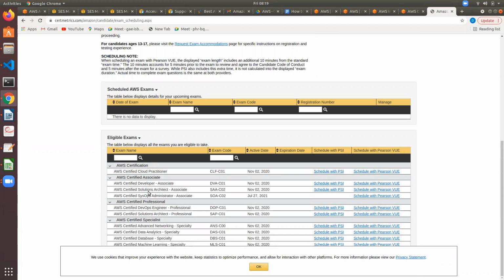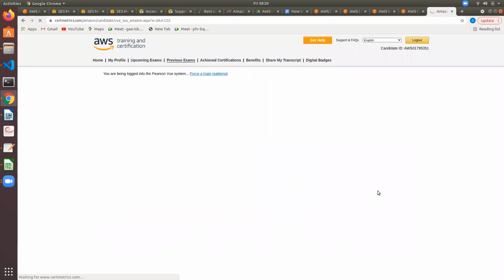AWS Certified Solutions Architect Associate. On November 2, the slot is available, and there are no slots before that. For SysOps, it's July 27, 2021. So let us go with this. It's AA02. Here, you can say schedule with PSI or Pearson View. It's nothing but the third party application which is providing the software where you can log in and write the exam. That's it. You can schedule with PSI or with View. Anything is fine.